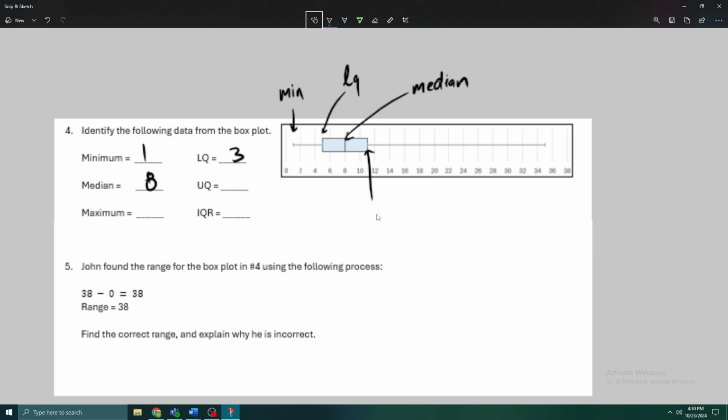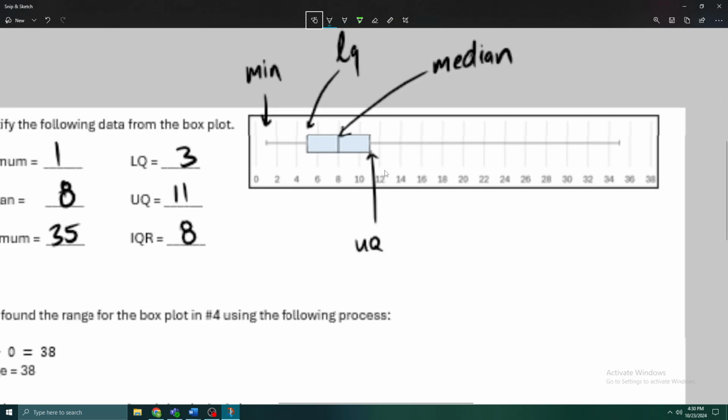It looks like 11, right? If we kind of drop it down, it's in between 10 and 12. That is our upper quartile, which is 11, in between 10 and 12, right? And our maximum is way out here at 35. And our interquartile range is so simple. 11 minus 3 is 8. Right? And we could find that.